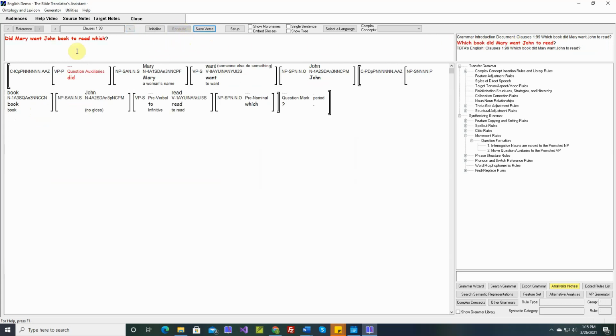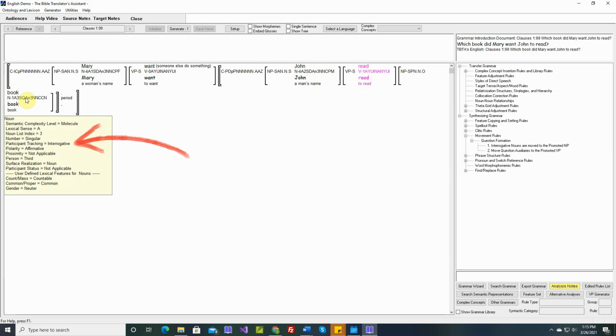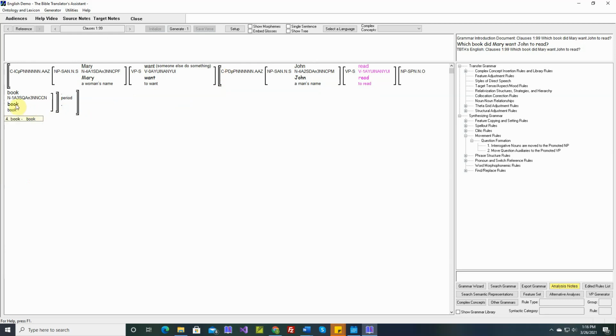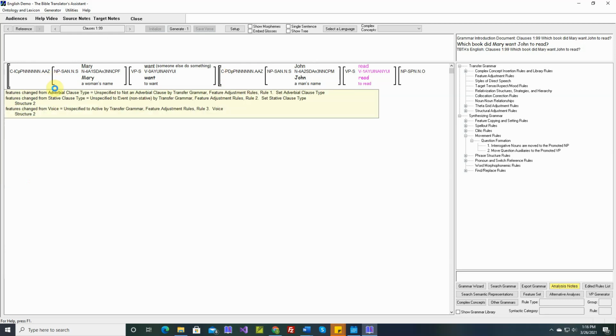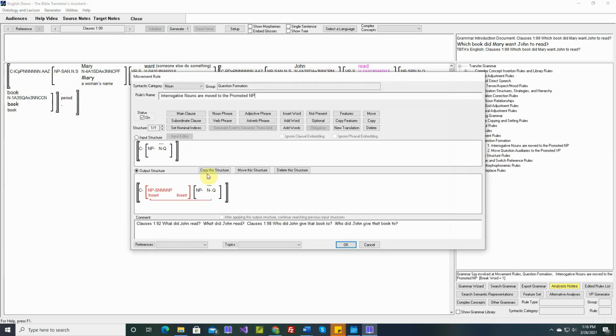Okay, here we get "did Mary want John book to read which?" Here, the interrogative noun is embedded in an object complement clause. Here's the object complement clause. And we want this interrogative noun moved up to the front of the matrix clause. So let's go modify this rule.